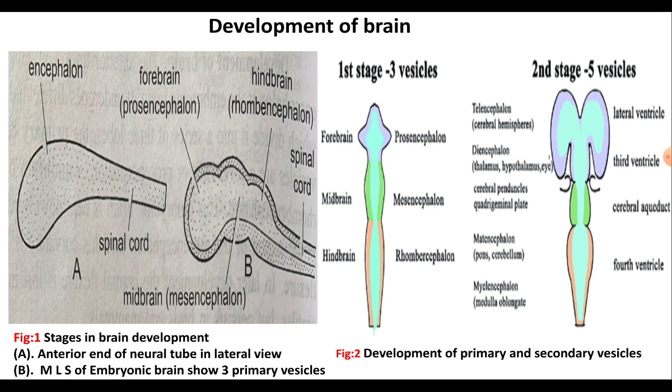And in the area of rhombencephalon, two more secondary vesicles develop into metencephalon and myelencephalon. So as a result, in the second stage of embryonic brain development, it shows formation of totally five vesicles, that is telencephalon, diencephalon, mesencephalon, metencephalon and myelencephalon, where each one encloses the cavity inside.